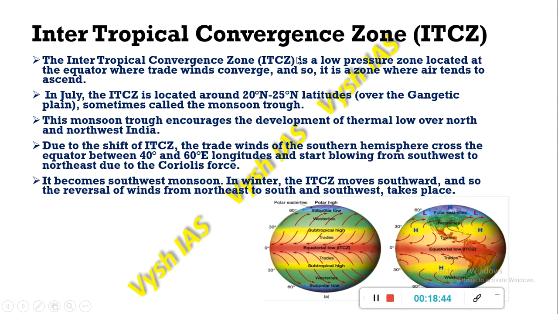And in winter, the ITCZ moves southwards. So the reversal of winds from northeast to south and southwest takes place. So from northeast, it comes southwest like this. So then this is called the northeast monsoon.